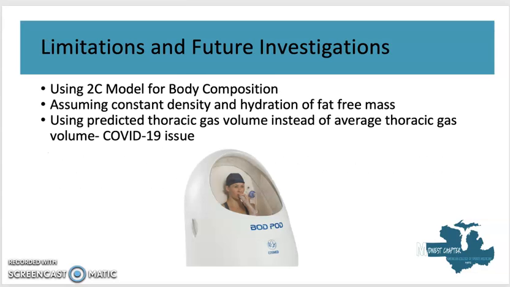So for limitations, we did have to use the two-compartment model of body composition. This also assumes constant density and hydration of the fat-free mass. Obviously, we tried to control this as much as possible with the eating and drinking policies noted before testing. And we also had to use the predicted gas volume instead of the average thoracic gas volume. As you can see in the picture below, this is how you would calculate the average thoracic gas volume, but with COVID, we felt that using the mouthpiece would not be very appropriate.